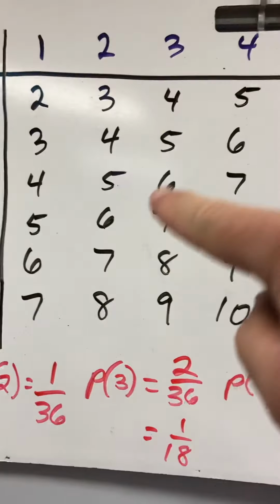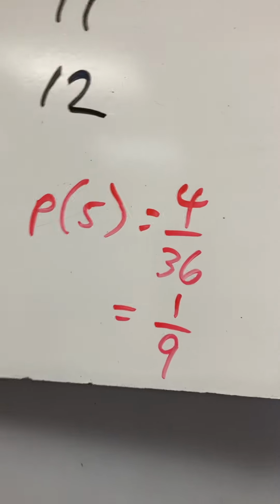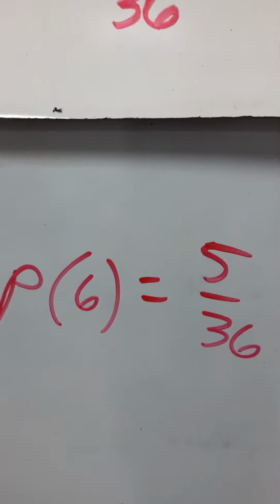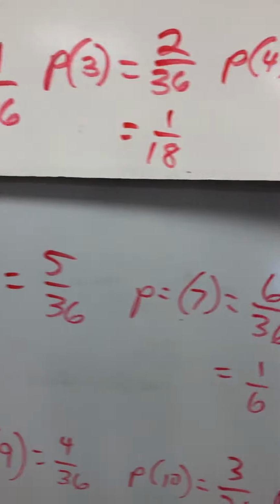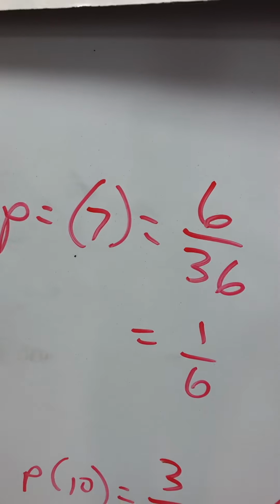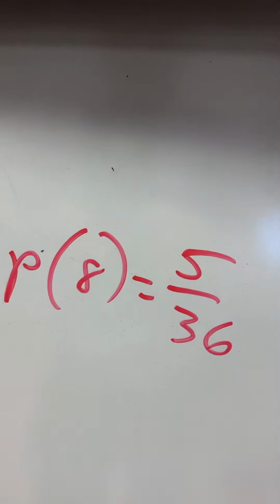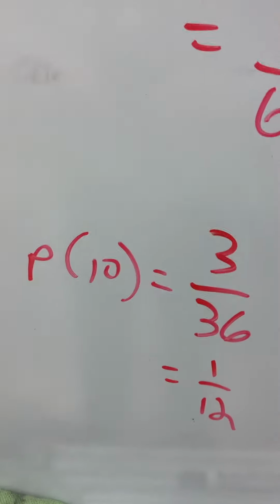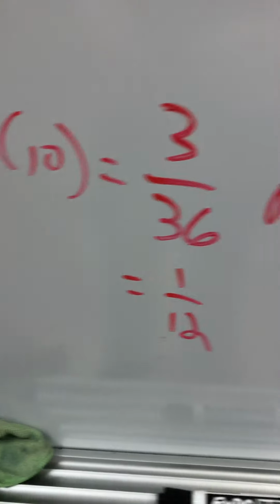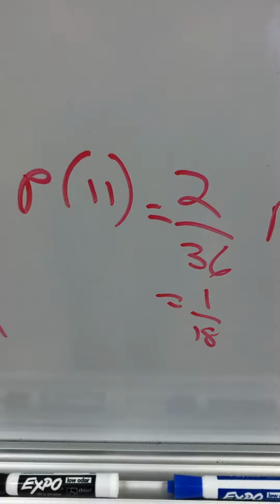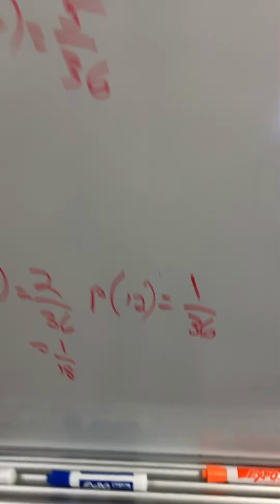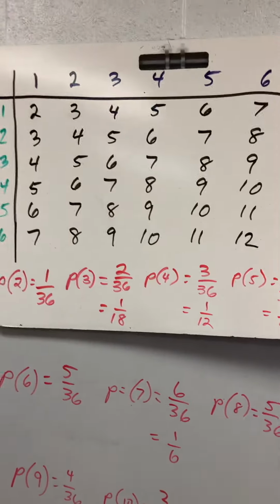5s, 1, 2, 3, 4. 4 5s, 4 out of 36, or 1/9. 6s, 1, 2, 3, 4, 5 6s. 5 out of 36. 7s, 6 out of 36, or 1/6. 8s, 5 out of 36. 9s, 4 out of 36, or 1/9. 10s, 3 out of 36, or 1/12. 11s, 2 out of 36, or 1/18. 12s, 1 out of 36. Those are the probabilities of rolling each number.